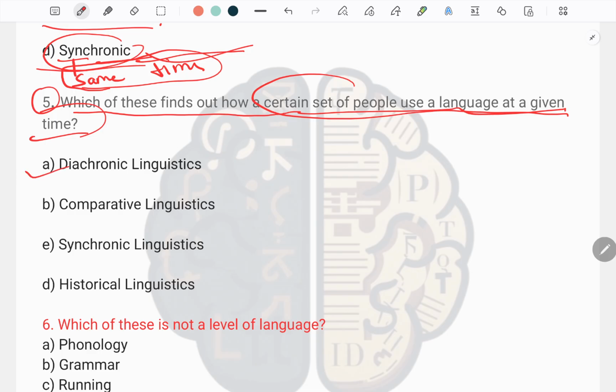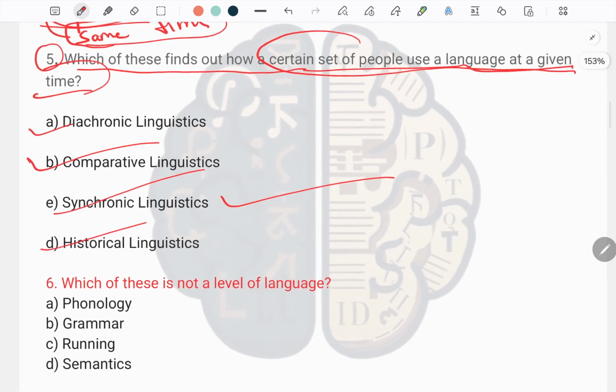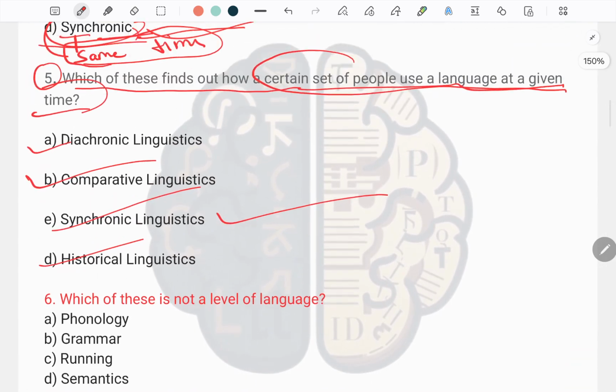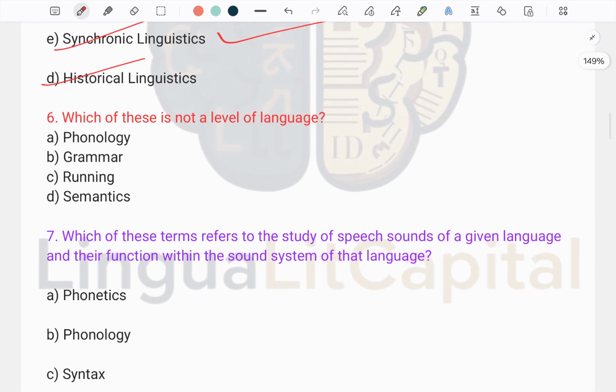Here we have already discussed that synchronic means the changes in the language within a time, in the same time, that we study in synchronic linguistics. The options are diachronic linguistics, comparative linguistics, synchronic linguistics, or historical linguistics. Already we have studied this, so the answer will be synchronic linguistics. Here we don't have to explain much more, as we have discussed the above questions.